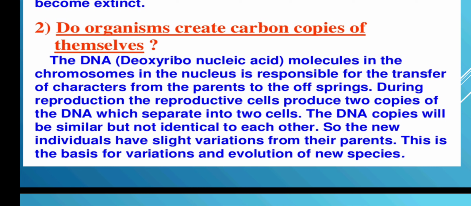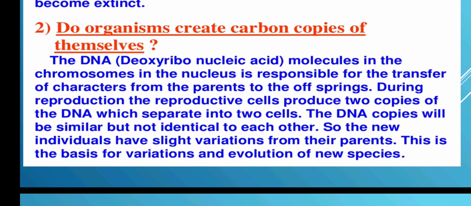Your height is like your mother, your curly hair is because of your father, your skin tone is like your mother. This is because of the DNA which is present. So the DNA molecules in the chromosomes in the nucleus are responsible for the transfer of characters from the parents to the offsprings. Who are the offsprings? The younger generation, the children you can call. In science, we call them offsprings. This is a new term, you should get involved with this.